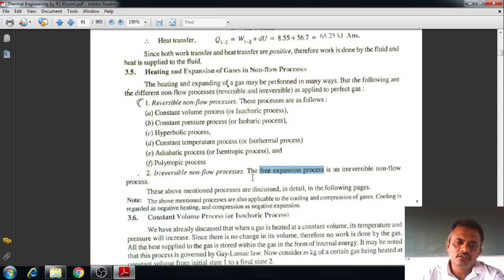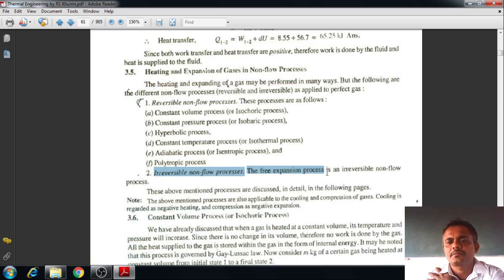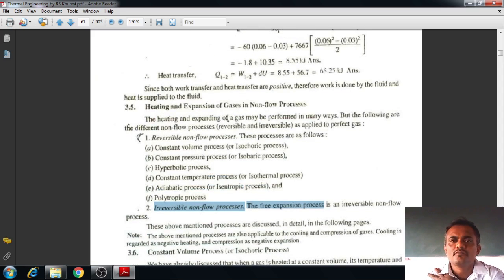Irreversible process is only one where it is not a reversible one. So if it is a reversible process, then we can call these a reversible non-flow process. If it is an irreversible process, it is definitely a free expansion process. Okay, so this is regarding the classification.